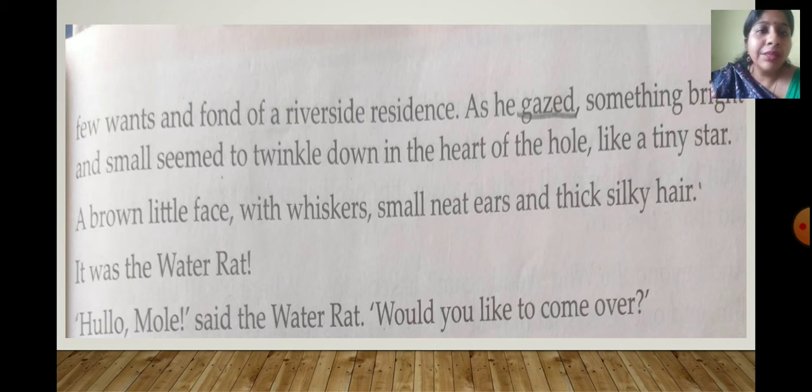"Hello, Mole," said the water rat. "Would you like to come over?" So you can see now he is meeting his new friend. The mole is meeting the water rat for the first time. And the water rat is saying to the mole, "Would you like to come over?" So the water rat is inviting the mole so that they can come to the same place and they can become friends with one another.